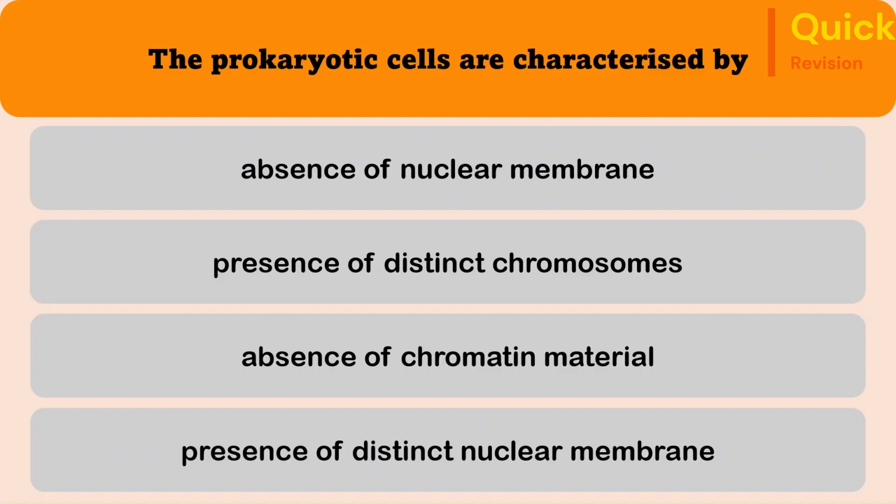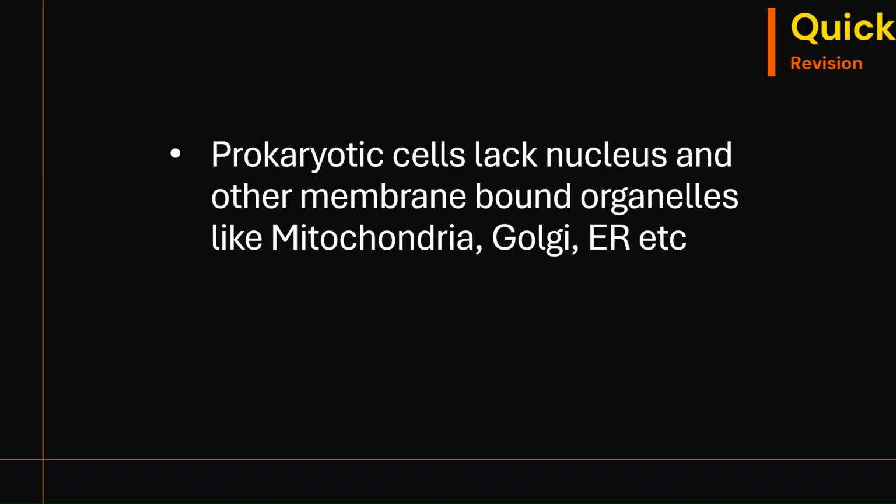Fifth question. The prokaryotic cells are characterized by absence of nuclear membrane, presence of distinct chromosomes, absence of chromatin material, presence of distinct nuclear membrane. The correct answer is absence of nuclear membrane. The prokaryotic cells lack nucleus and other membrane-bound organelles like mitochondria, Golgi, endoplasmic reticulum, etc.